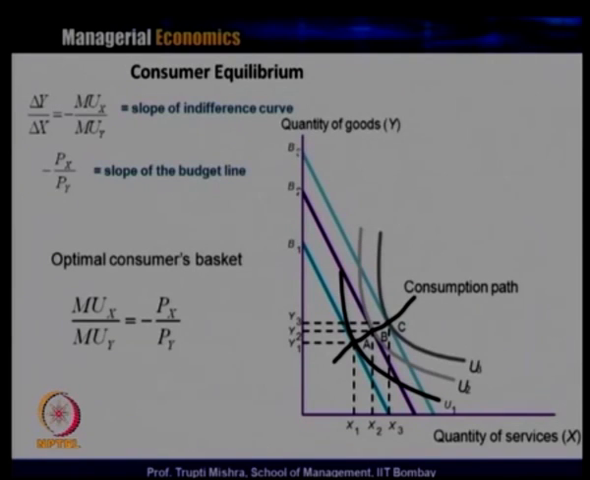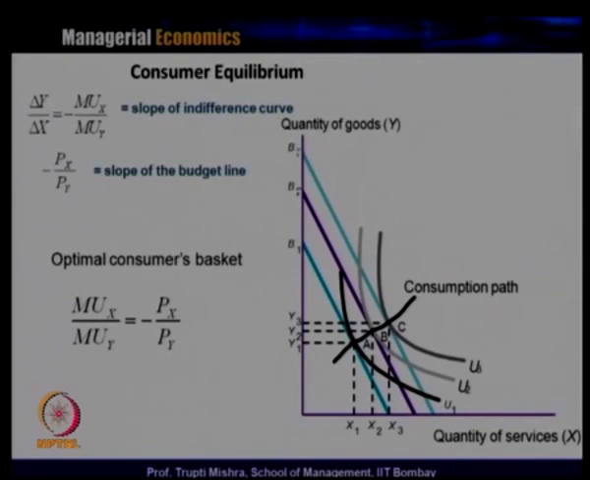Similarly, we have 3 budget lines B1, B2 and B3. Now, suppose the consumer has the income which is equal to B1. Having the equilibrium at B1, the consumer can only pick a combination on indifference curve 1, that is U1. Suppose the income increases from B1 to B2. Now, the consumer can prefer a combination of x and y on the higher indifference curve, that is U2. So, that is another consumer equilibrium point, at point B.